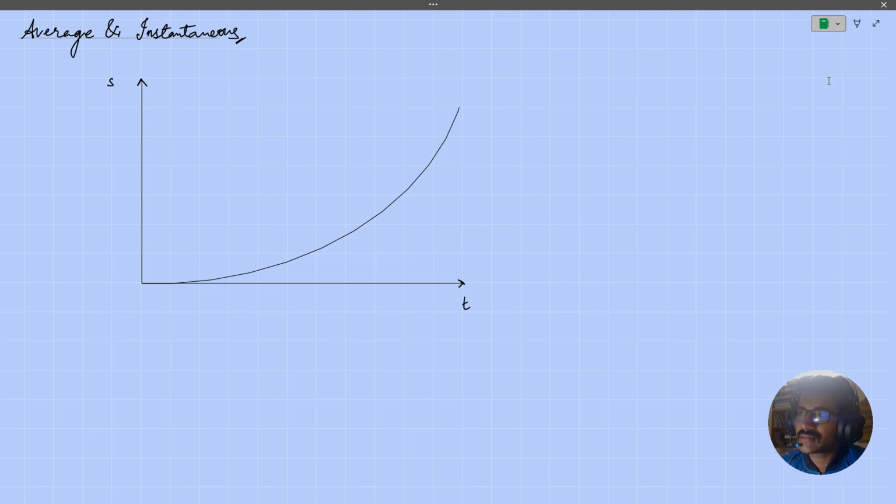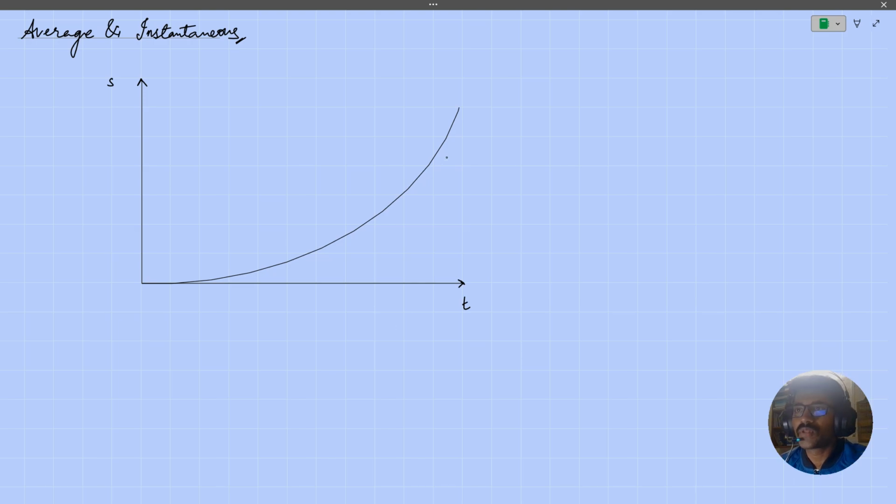Over here, what we have is a distance versus time plot for a particle which is moving, and we are interested in finding out the average speed first of all. So remember that average speed will always be calculated for a particle under a certain time slot. Like you'll be finding out the average speed for a certain time window, right? Say, for example, you could be finding out the average speed of a vehicle for 10 minutes. What was the average speed of the vehicle over the period of 10 minutes?